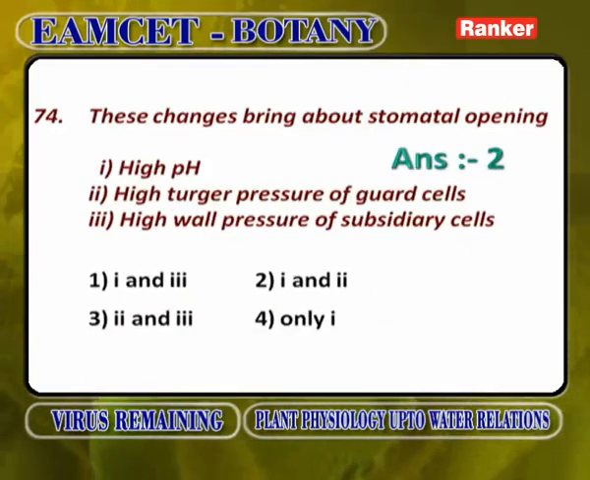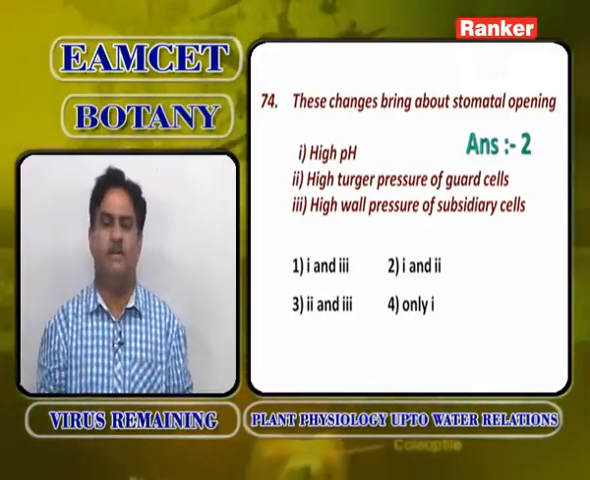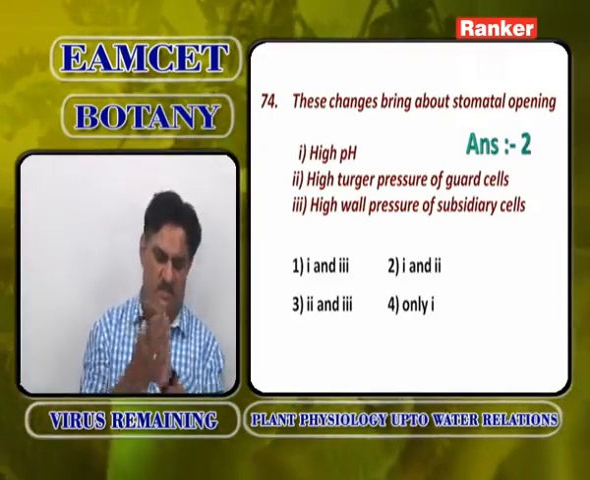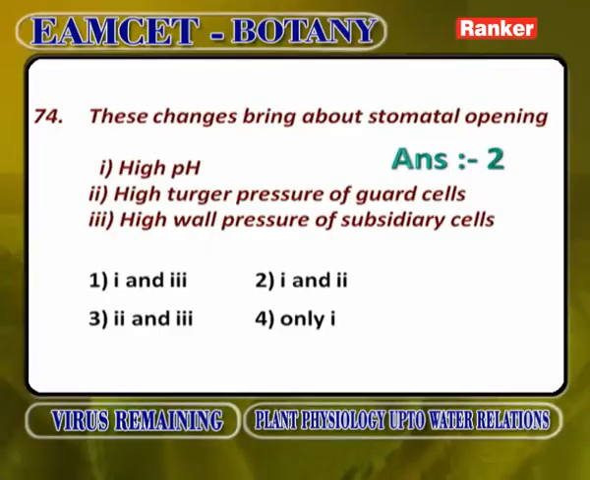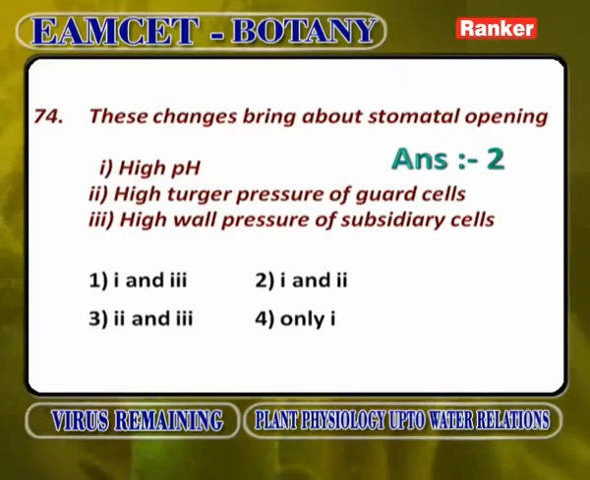These changes bring out stomatal opening. 1, high pH. High pH means acidity is less, concentration is more, water potential is less. Water potential is less in guard cells, while in the surrounding cells water potential is more and concentration is less, so water enters the guard cells. So, high pH will be correct. High turgor pressure of guard cells: whenever water enters the guard cells, turgor pressure increases and osmotic pressure decreases. So, high turgor pressure in guard cells is also correct. So, answer is the second one, 1 and 2. High wall pressure of subsidiary cells is wrong. High pH and high turgor pressure in guard cells ultimately lead to stomatal opening.